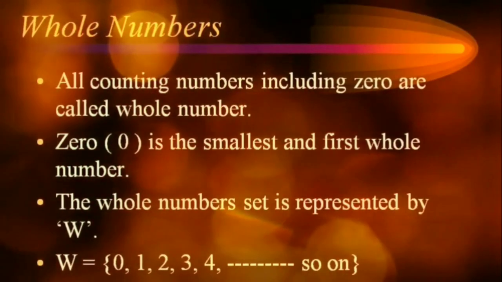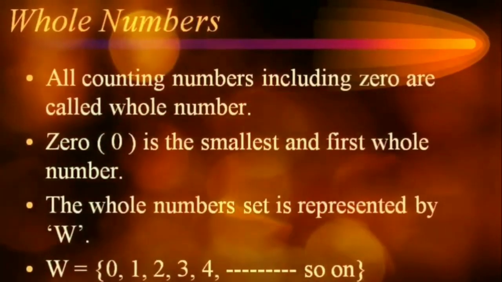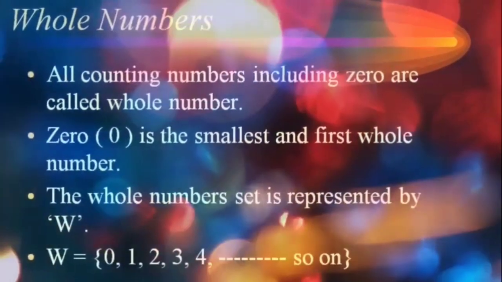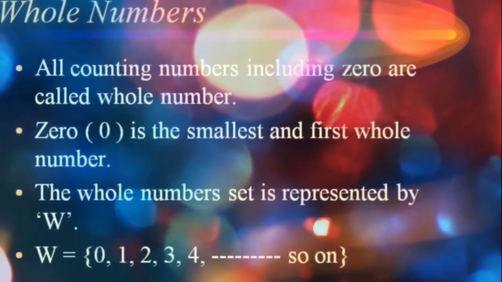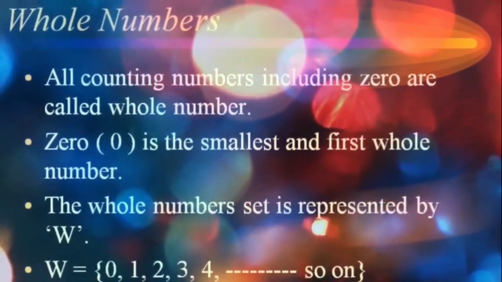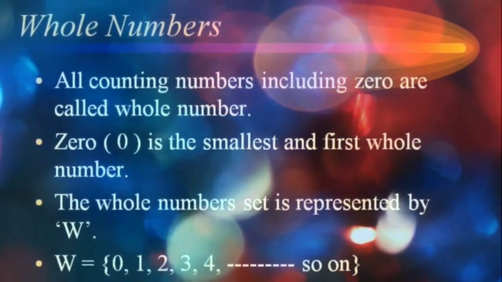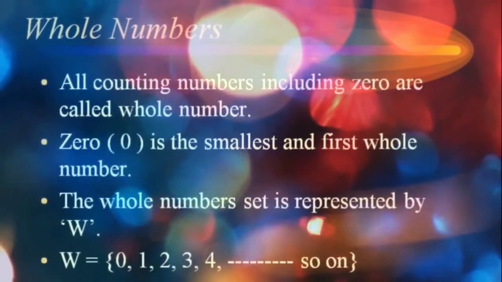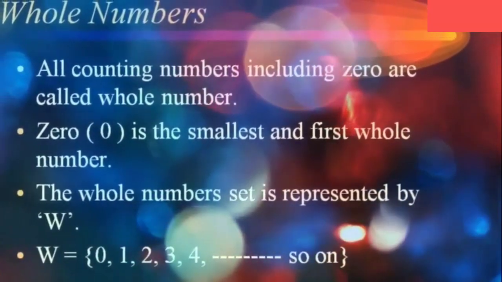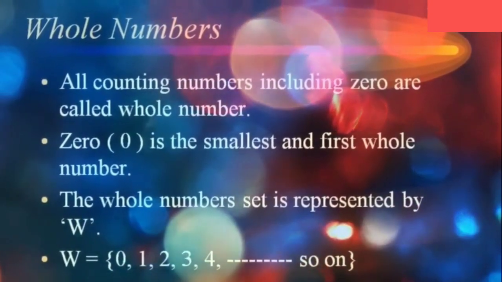Hello students, the second type of the number system is the whole number system. Write down: all counting numbers including 0 are called whole numbers. 0 is the smallest and the first whole number. The whole number set is represented by the English capital letter W. The set W is equal to 0, 1, 2, 3, 4, and so on. Write this down, students.